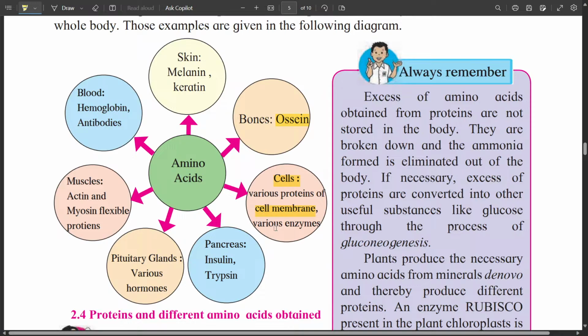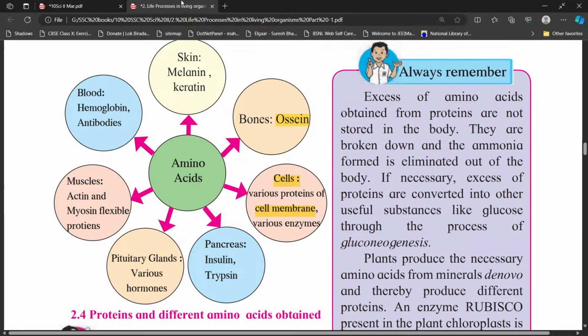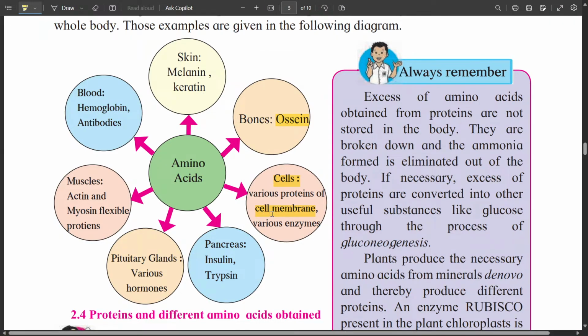So cell membrane is made up of lipids and proteins, and out of that the proteins are available from the food. And also various enzymes are made inside the cell. So these enzymes also make use of proteins for their preparation.